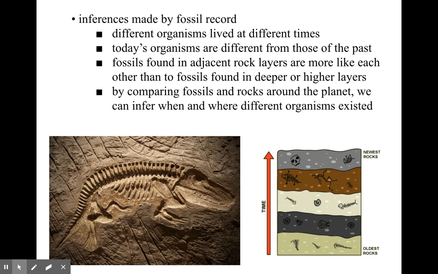So, what can we see in the fossil record, or what inferences can we make? Number 1, different organisms lived at different times. Number 2, today's organisms are different from those in the past. Number 3, fossils found in adjacent rock layers are more like each other than fossils found further apart. Number 4, by comparing the fossils and the rocks around the planet, we can infer when and where different organisms existed. And it tells us about the geology and the environment of the Earth as well.